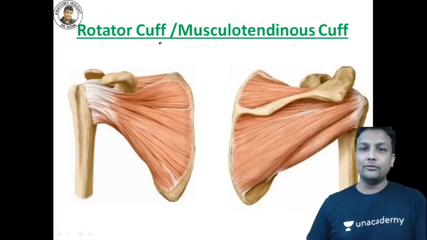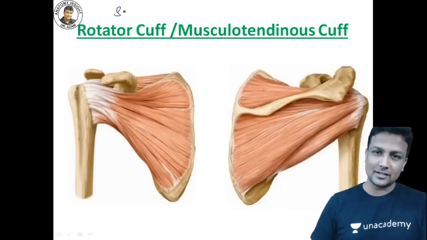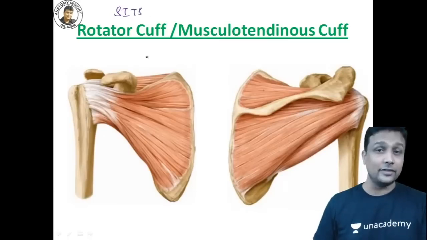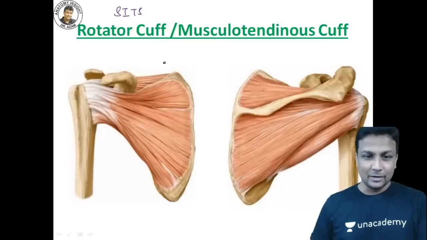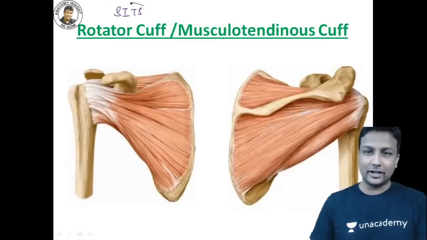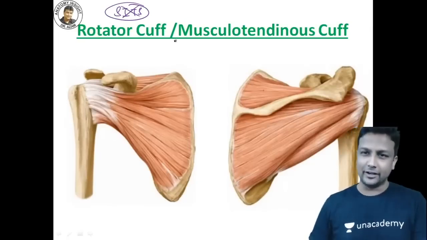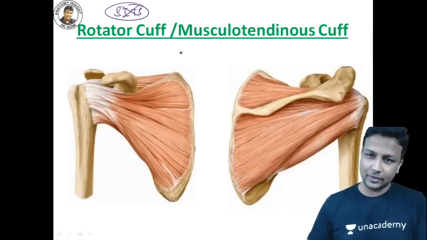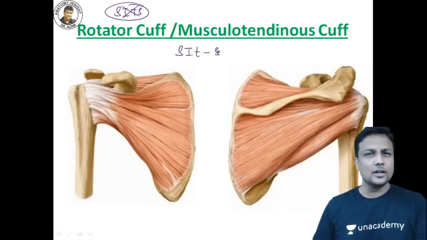Rotator cuff is actually made up of 4 muscles there, guys. Every student will remember that as SITS from the first year MBBS onwards. But my dear friends, Hanji, my dear friends, I am going to do a little bit of modification here right now. इसको भूल जाओ, हम इसको ना थोड़ा सा modify करते हैं ऐसे. So S and then I and then T and then dash here then S, guys. Okay? Sir, why are you doing like this?